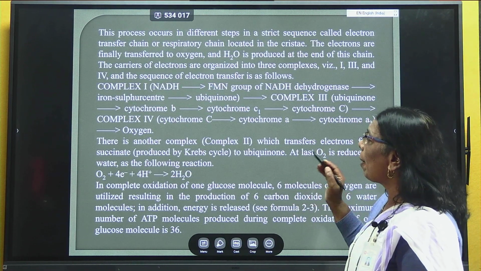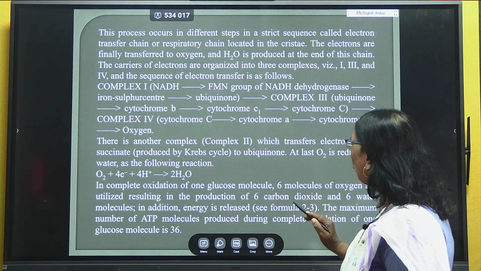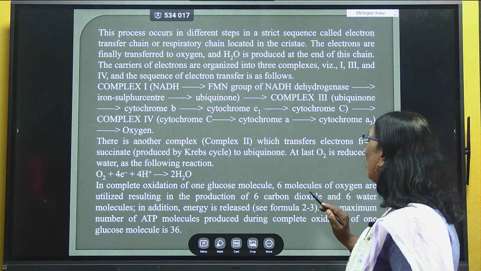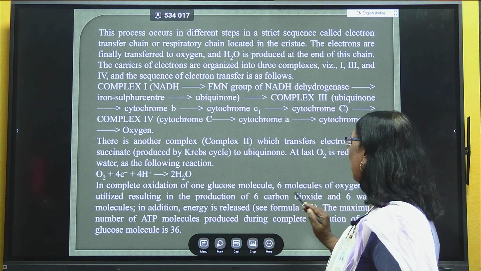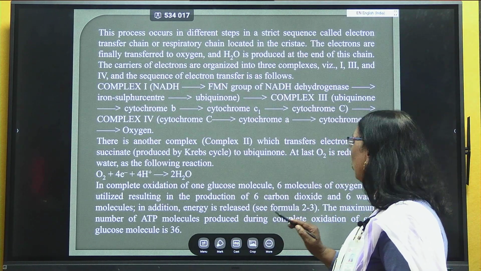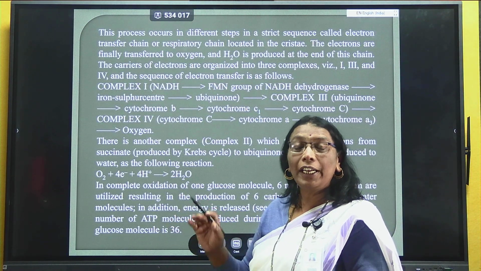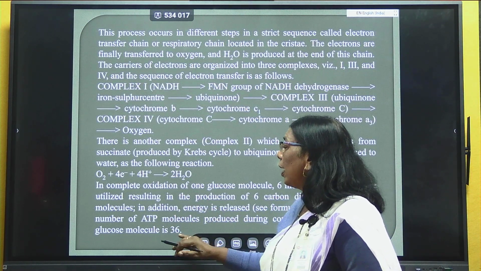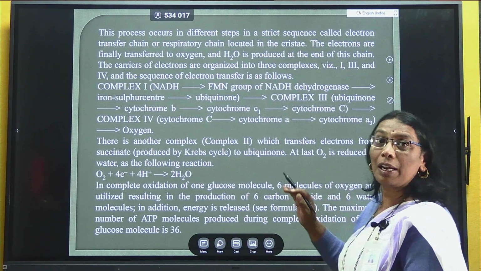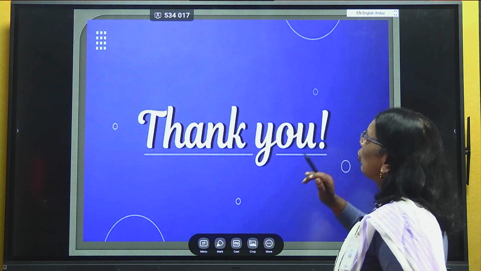These complexes are responsible for the complete oxidation of one glucose molecule, and it results in the formation of 6 carbon dioxide molecules, 6 water molecules, and in addition, the maximum amount of energy is produced, resulting in the formation of 36 molecules of ATP. These are produced from that single glucose molecule in the mitochondria.